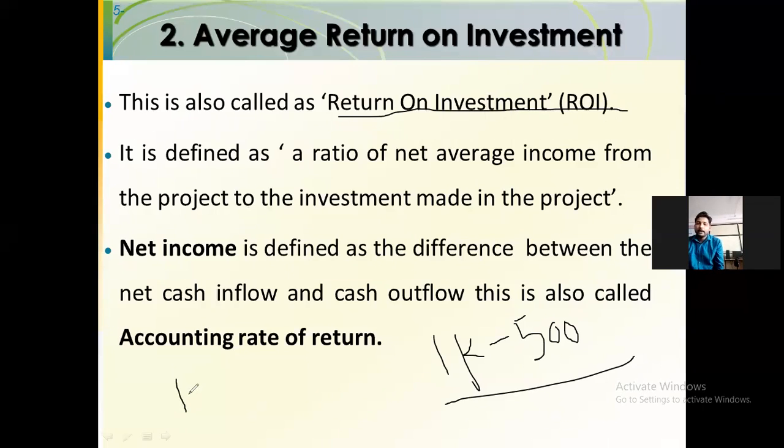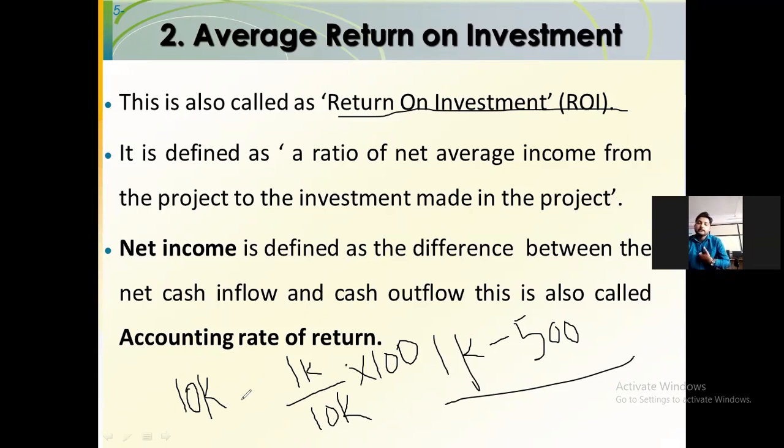Let us say you have invested 10,000 rupees, and your earning, or net cash flow, is 1,000 rupees. So your ROI, return on investment, will be considered as 1k divided by 10k. Okay, so that will be the return on investment. And if you want to calculate that return on investment as a percentage, then you have to multiply by 100. So what will be your ROI? That is return on investment.